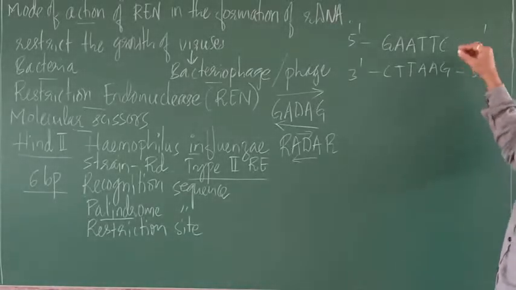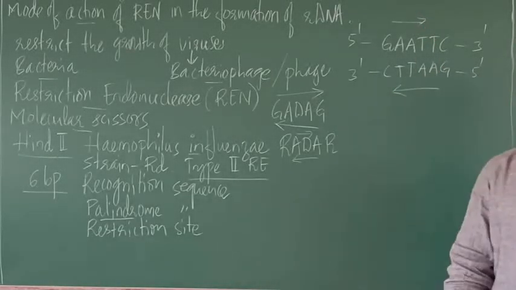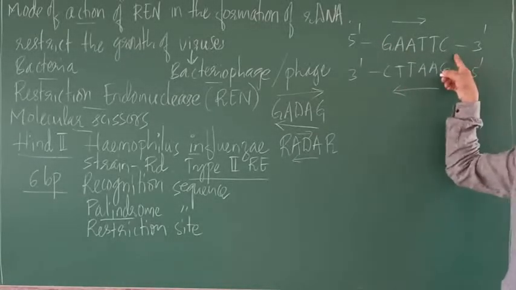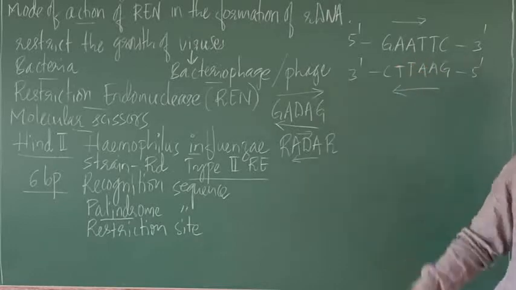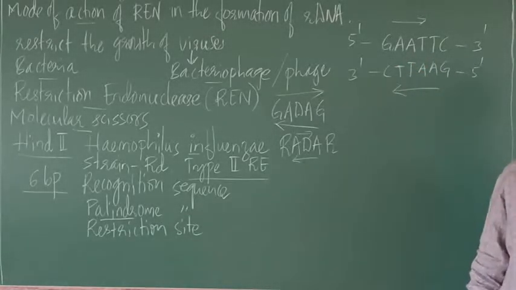Now why is it a palindrome sequence? Let me say this. A palindrome sequence is a sequence of bases that read the same, right, in forward or backward direction.